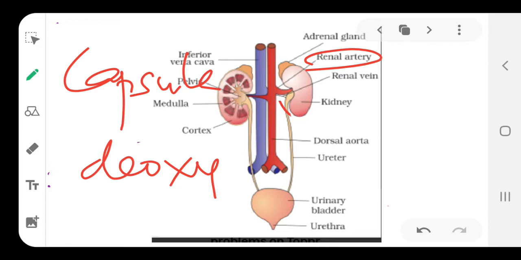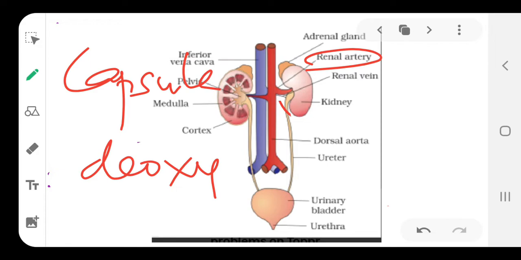So make sure: when I use the word renal, it means we are talking about kidneys. The renal artery brings the oxygenated blood rich in toxic waste, and after the filtration is done, the same blood, now purified after the waste is removed but deoxygenated, leaves the kidney through the renal vein.